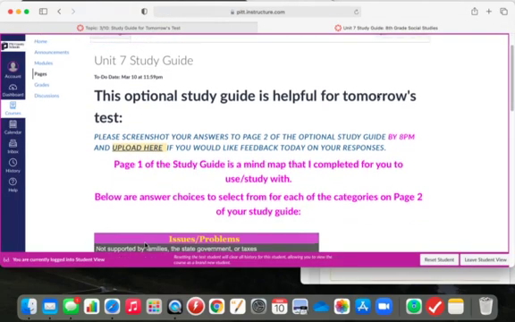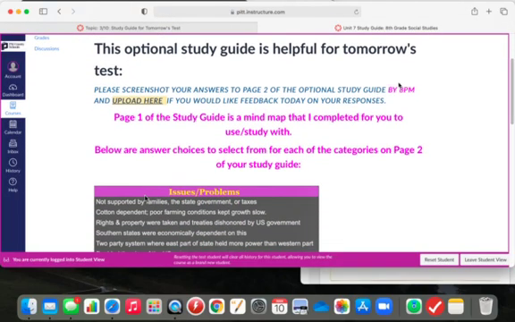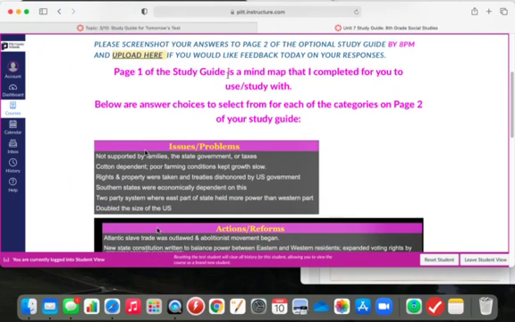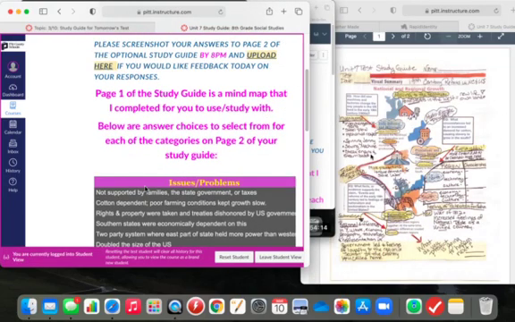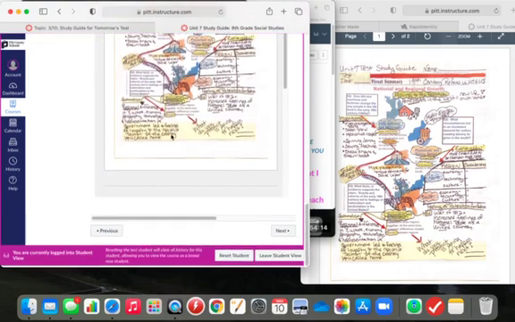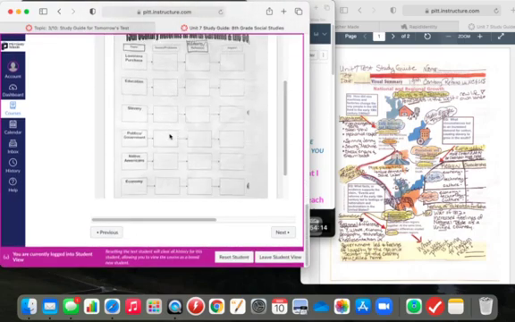You'll see that I say it's helpful for tomorrow's test, and if you get it done by 8 p.m., you can upload it by clicking here. You'll upload a picture of page 2. The first page of it is a mind map that I made, and you saw that over here on this side of the screen. What I did on this mind map is going to be discussed in this video in just a few minutes.